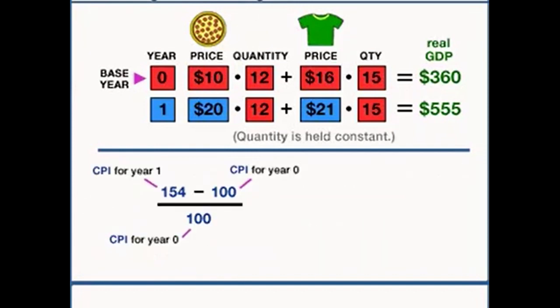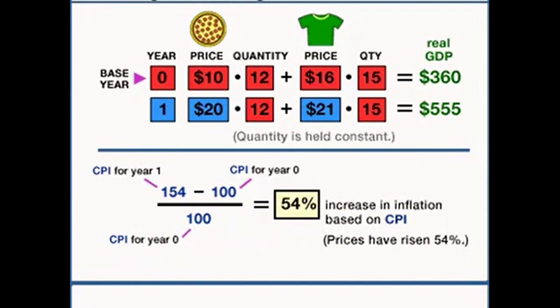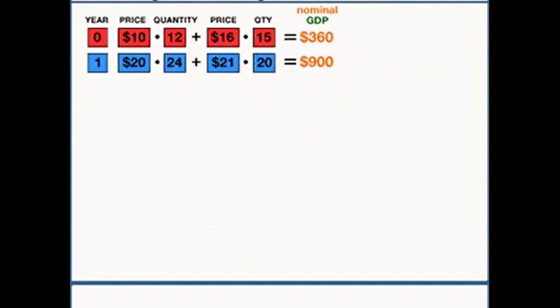So this is the CPI for the year 2001 minus the CPI for the year 2000, the base year, and divide by the base year amount, which is 100, and that's going to give us the rate of inflation. 183 minus 100 is 83, divided by 100 is equal to 83%. The rate of inflation measured according to the method of the CPI is 83%. The CPI has increased by 83% from the year 2000 to the year 2001. The price of that market basket of goods and services has gone up by 83%. That's the inflation rate measured with this method.